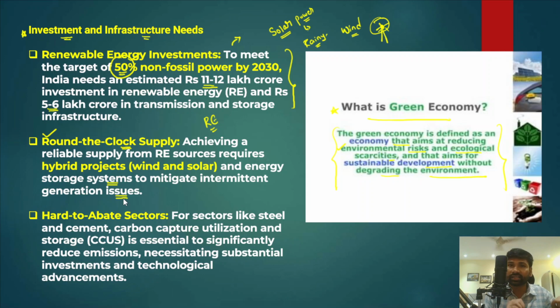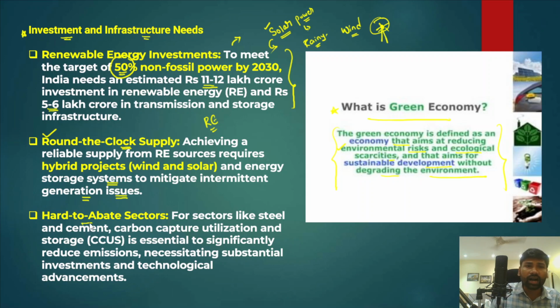Intermittent generation issues means, for example, on a sunny day we can produce enough electricity, but on a cloudy day we are not able to produce enough electricity from solar projects. But when we store the excess electricity produced on a sunny day, we can use that stored electricity, so that the intermittent energy generation issues can be addressed.